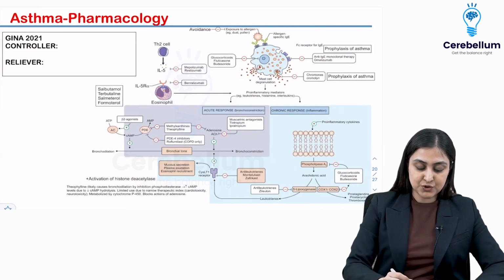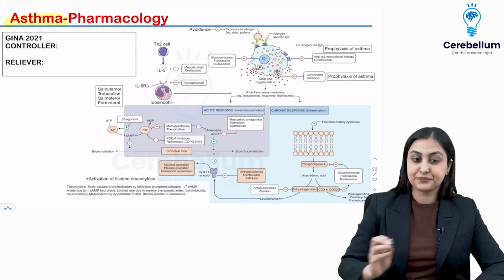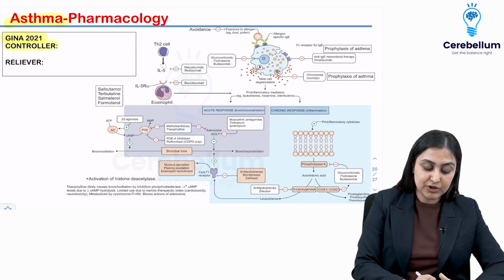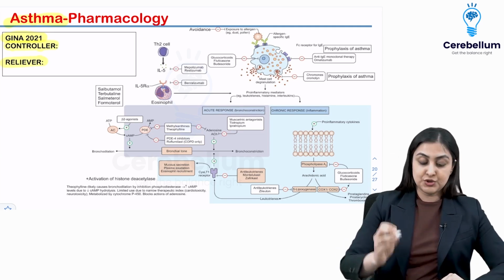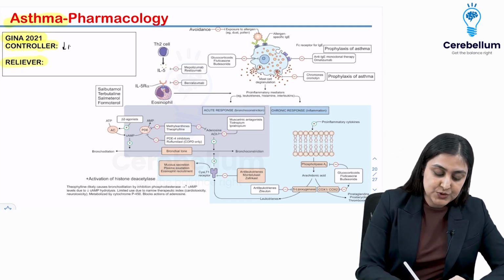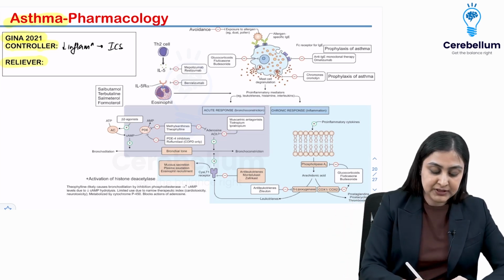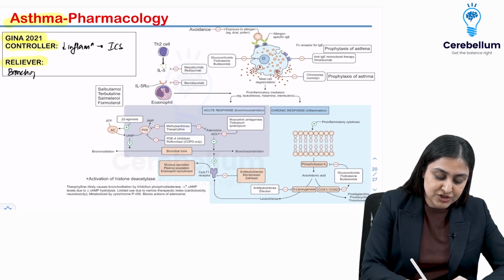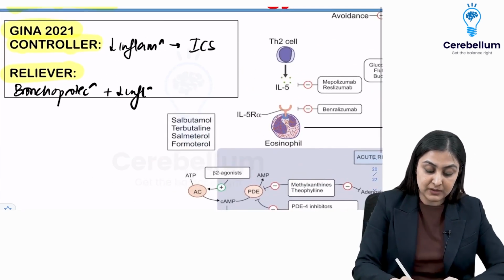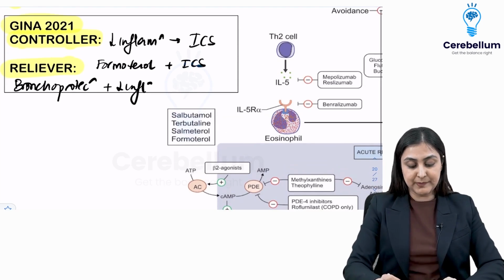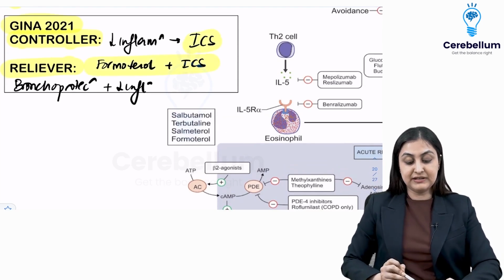Now going on to asthma. So you know asthma is reactive airway disease. The pharmacology becomes very important according to the GINA 2021 update. You want to know about the controller and the reliever. So the controller is the drug which basically reduces the inflammation here. So that is inhaled corticosteroid, whereas the reliever, previously we would only use bronchodilators, but now the thinking is you got to do bronchoprotection as well as reduce inflammation. So now the reliever of choice according to the GINA update is you give formoterol in addition to inhaled corticosteroid. Alright, so you want to remember this. This is a potential INI-CET question, reliever and controller.